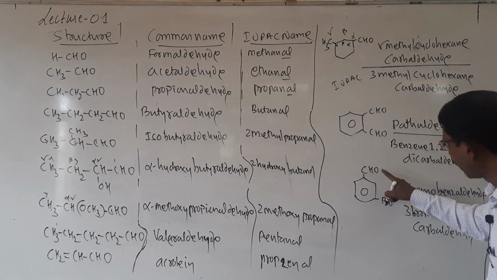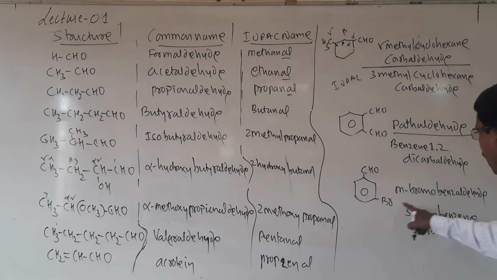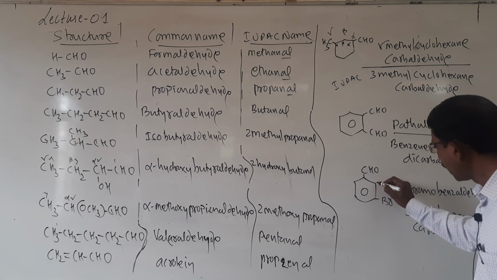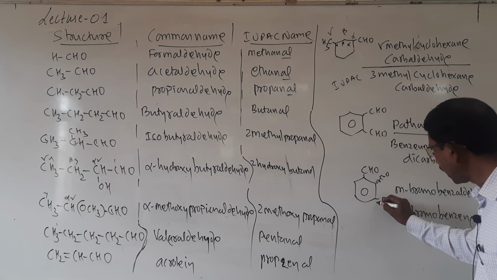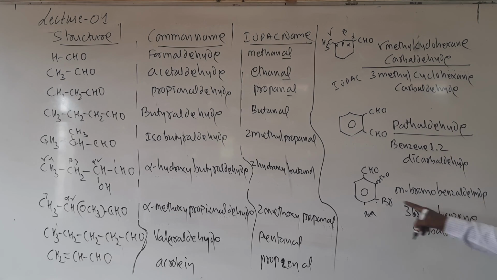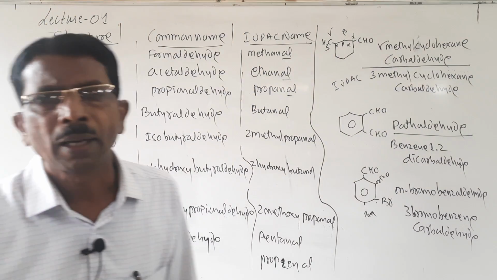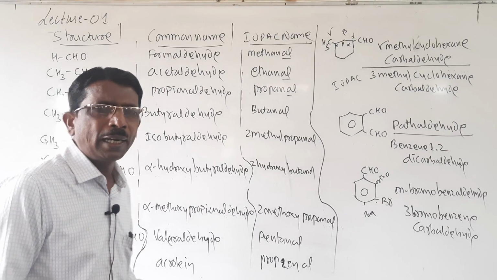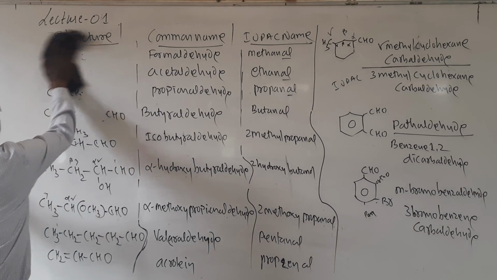And similarly students, here one aldehyde group is there and one substituent group is there, then it is called meta-bromo, it is ortho, it is meta, it is para. So it is meta-bromobenzaldehyde or 3-bromobenzene carbaldehyde. So these are the aldehydes. And let us see the ketones.